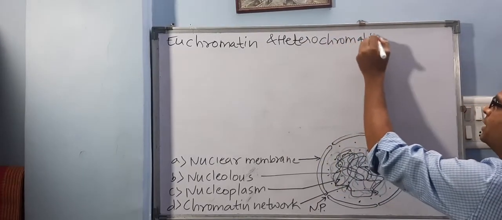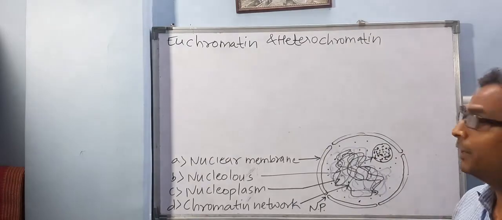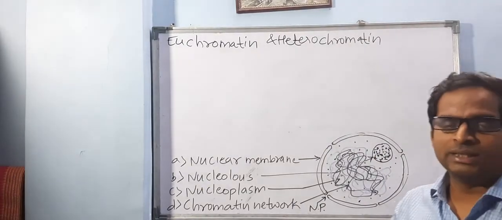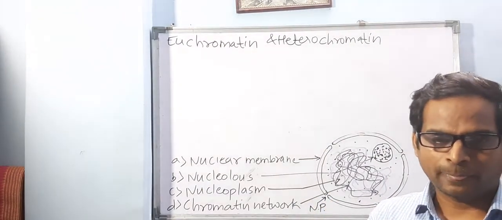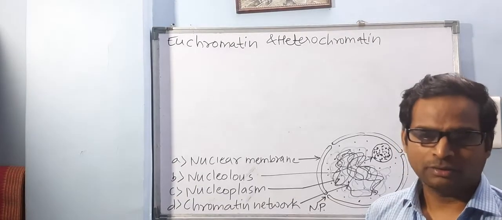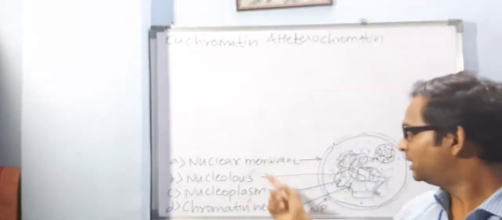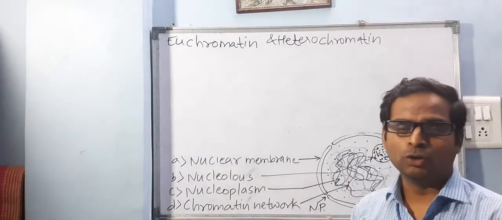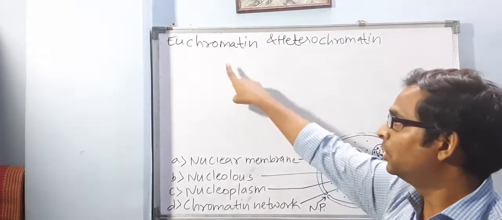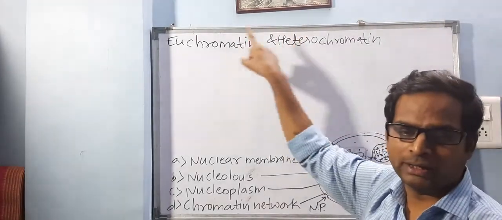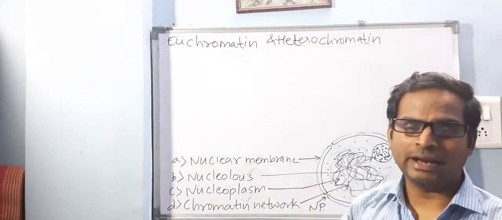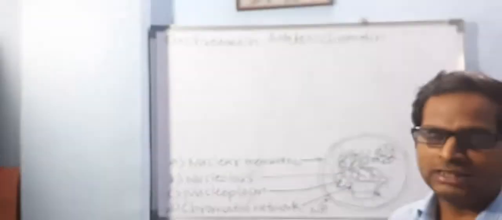Euchromatin means less condensed part and heterochromatin means more condensed part. You will be able to remember these words.